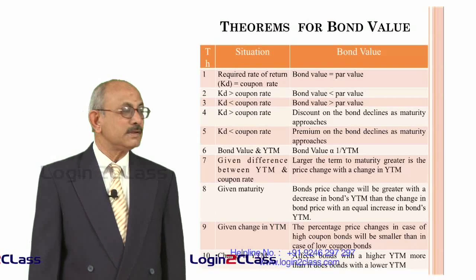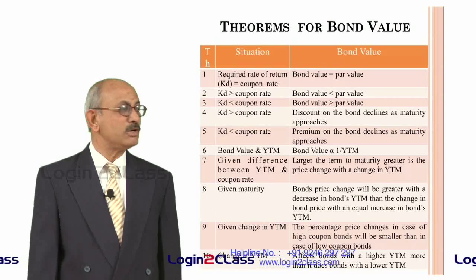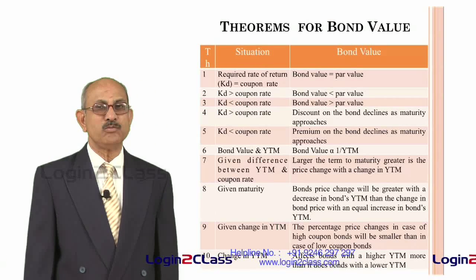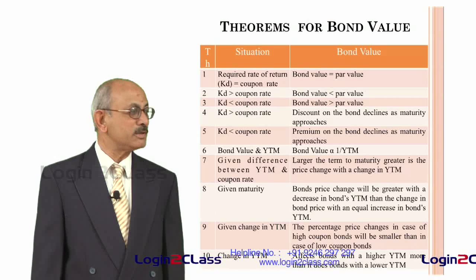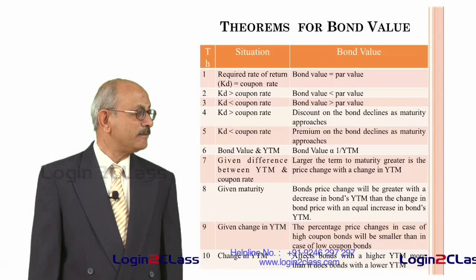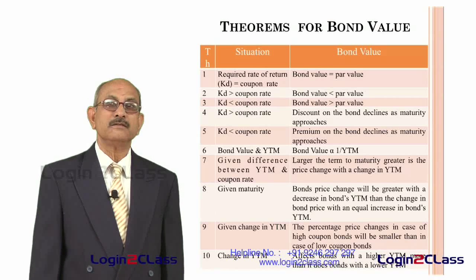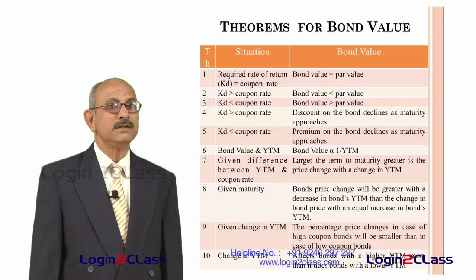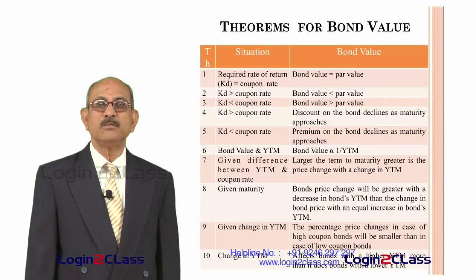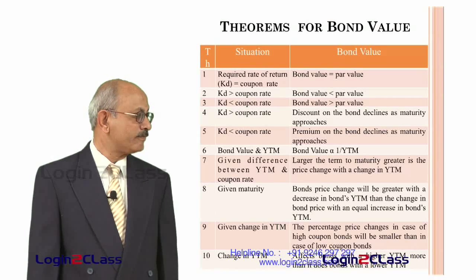And this change will be greater than the change in bond price with an equal increase in bond's YTM. On the other hand, if YTM goes up by 1%, the bond price will go down by more than 1%. But the extent of change when the bond price is going down will be lesser than the extent of change when the bond prices start going up with the decrease in bond's YTM.